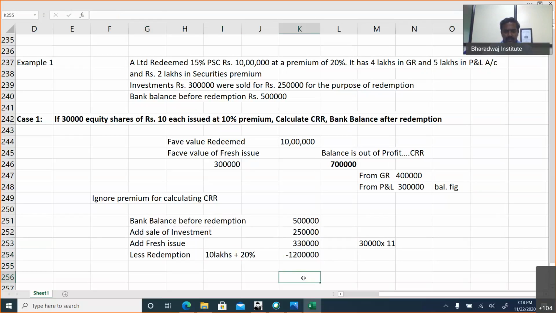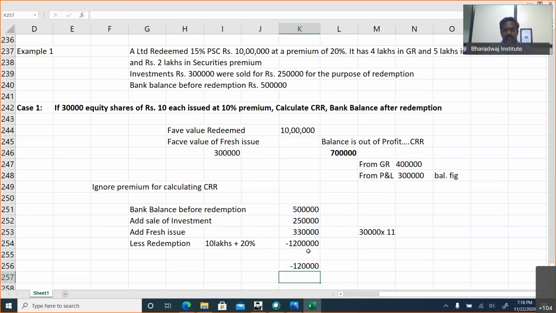So closing balance. It becomes negative. We won't believe our own answer. It becomes a bank overdraft. When bank balance is negative, that is bank overdraft. Okay. They will give you option. Answer A, plus 1,20,000. B, OD 1,20,000. C, 0. D, 40,000, like that. They may give you options.